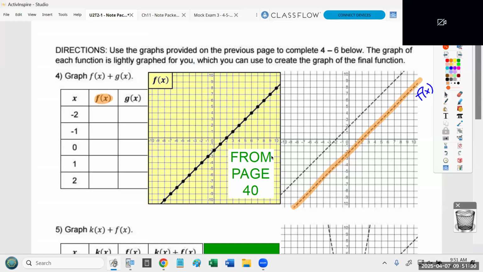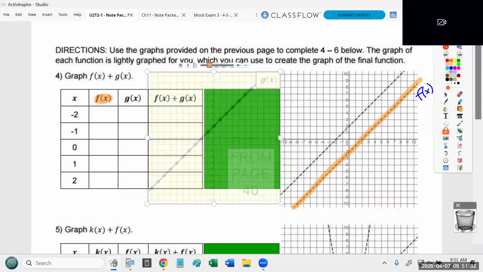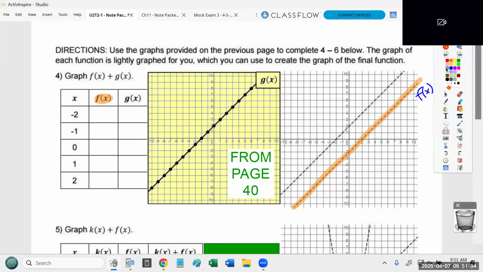Okay? Now, the other one is also from the previous page. That's g of x. Again, because you all don't have different colored highlighters, please just label this g of x. Okay? So that way you don't have to keep flipping back and forth to page 40.